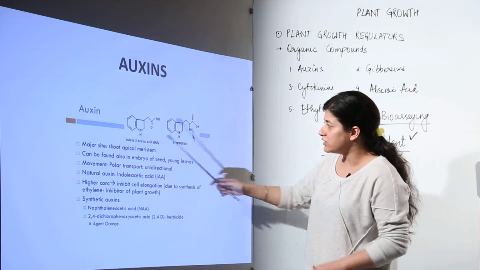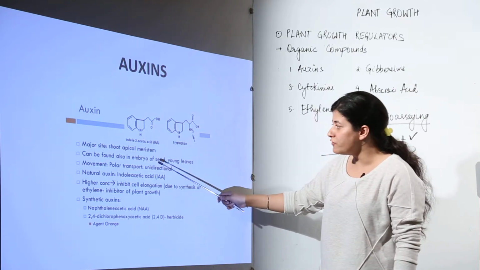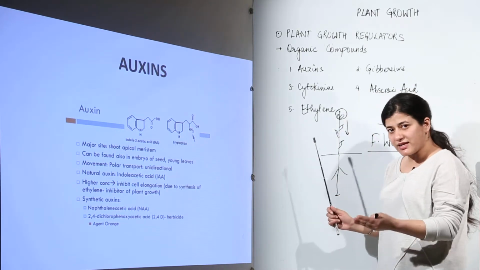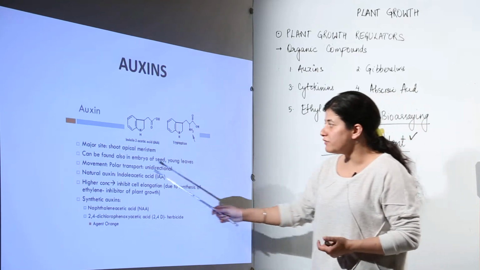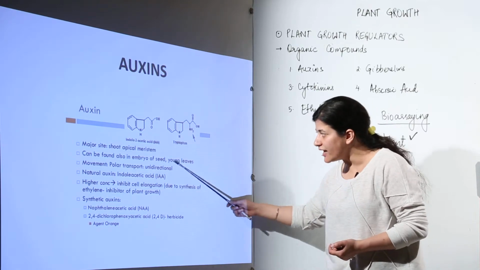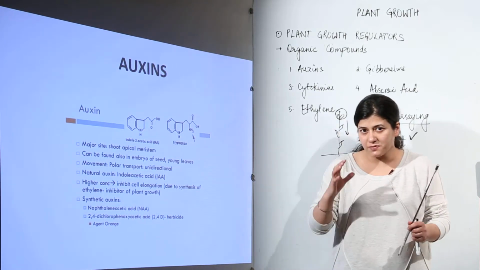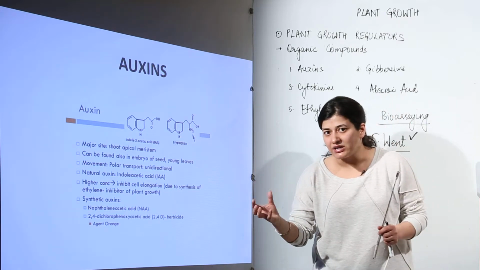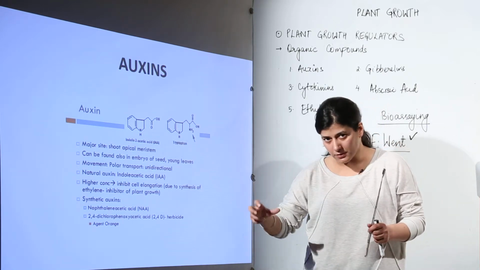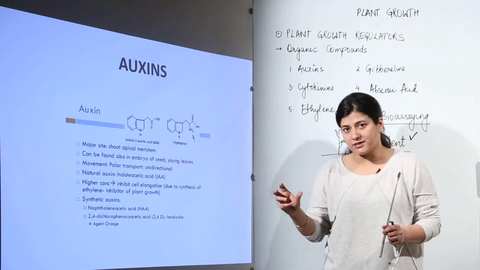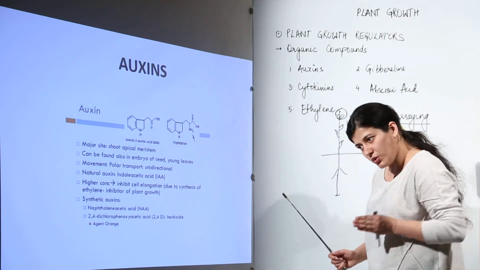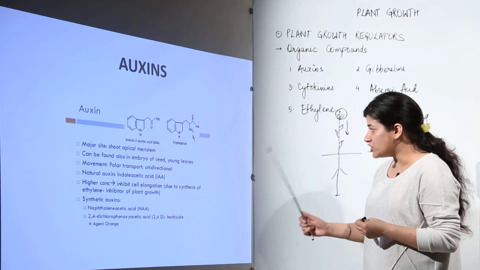So you can find the auxins in the shoot apical meristem, in the embryo of the seeds, and in the young leaves, and as I told you in the beginning, they are synthesized at one site and then moved to another site. They are moved by polar transport, and that polar transport is unidirectional. When I use the term polar transport, it means it is according to the density gradient. Wherever the gradient is more or wherever it is required, the auxin or the particular compound moves according to the polarity, and that polarity has to be unidirectional. Now you understand what unidirectional is. It means that it has to go in one direction, it cannot come back. So they are very much target oriented.